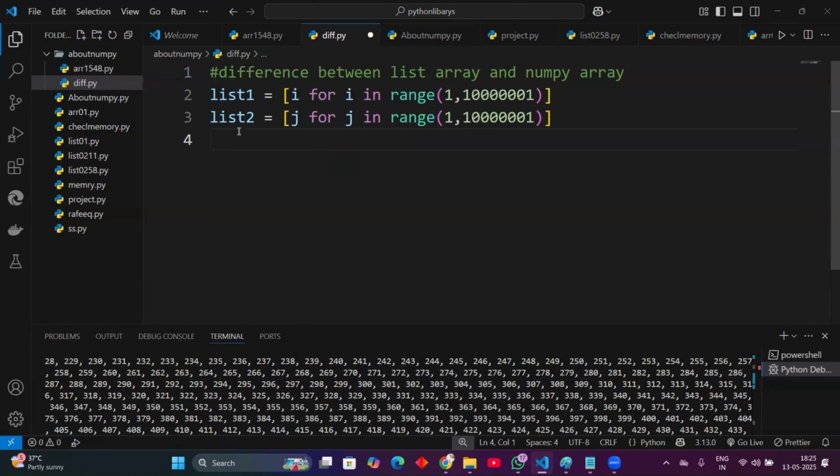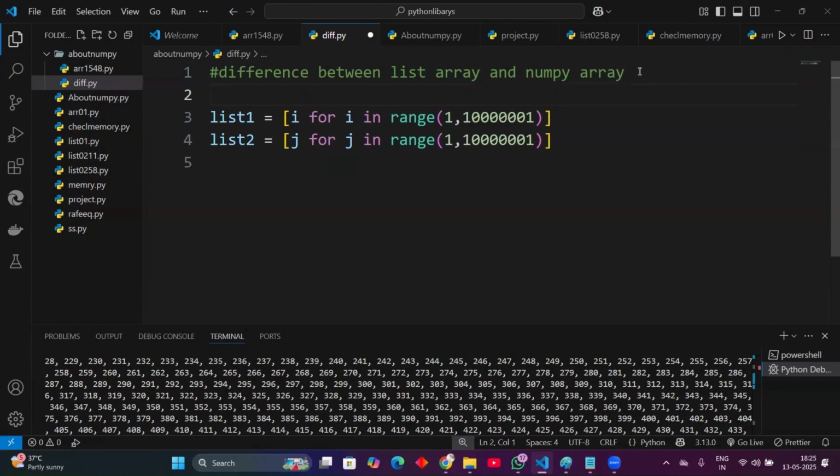In that way I will explain the differences between list and numpy. I will show you the difference of both numpy and list.